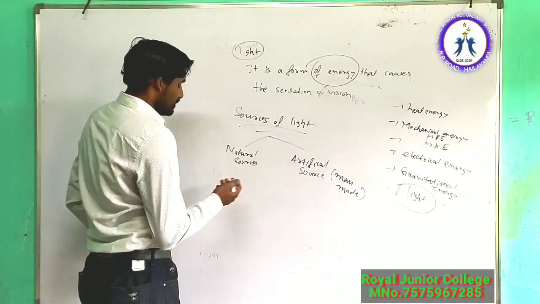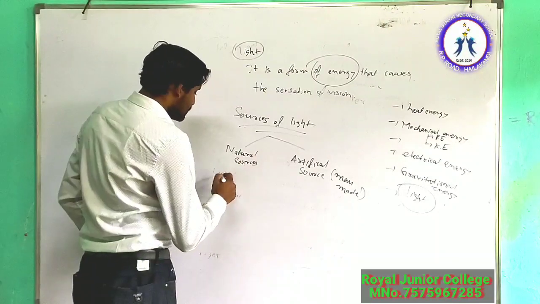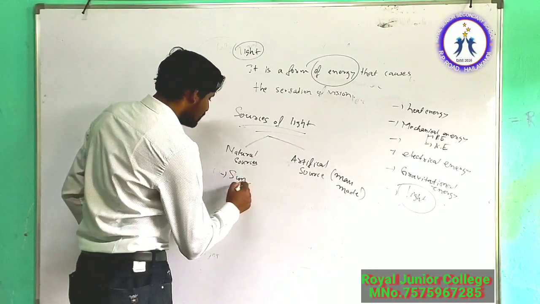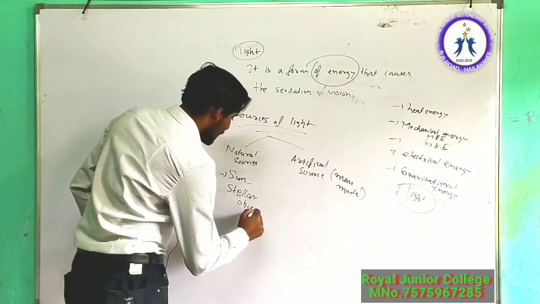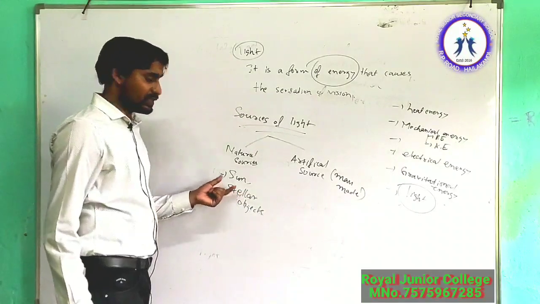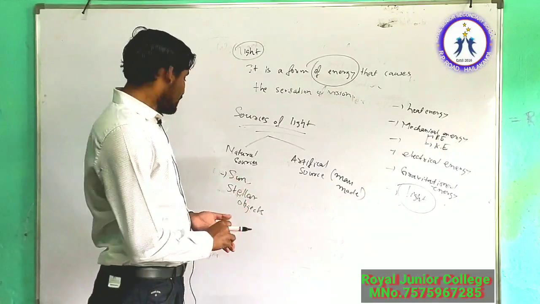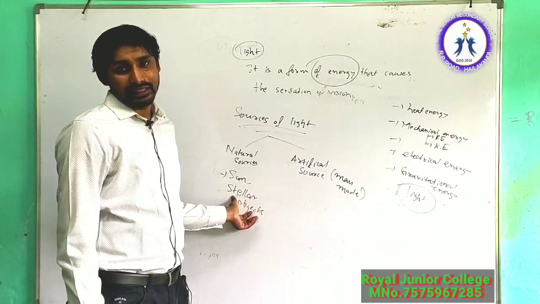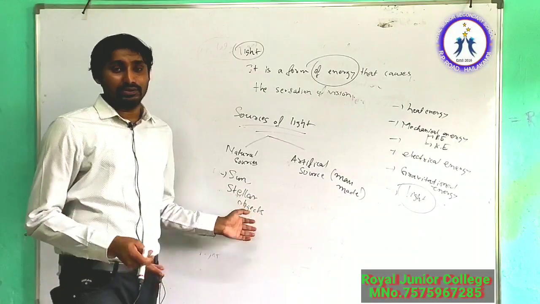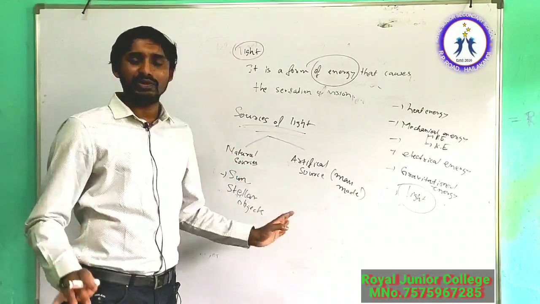We know what the natural sources of light are. Suppose the sun and all the stellar objects. The sun is also a star, we know, and from all remaining stars we are actually getting light. These are the natural sources of light. We are not creating those things, it is produced by nature.